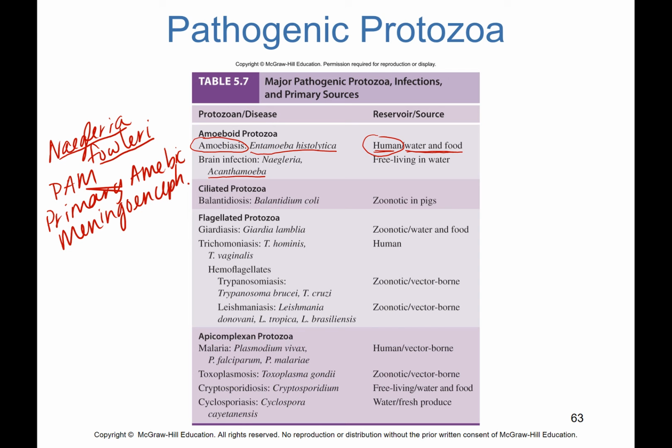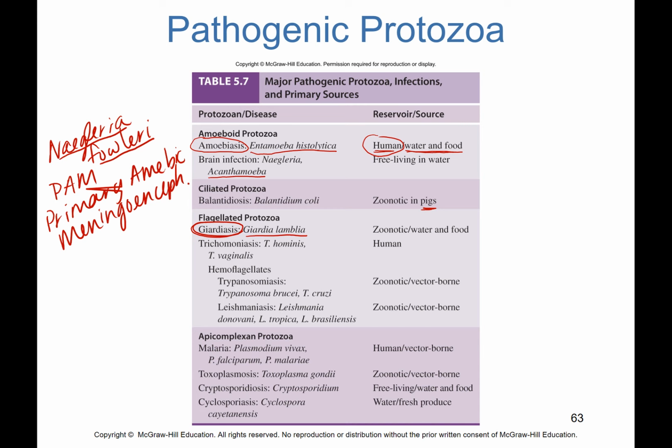Ciliated protozoan, something that causes balantidiasis, is Balantidium coli. It is zoonotic, so that means it can pass from animals to humans, and it's found in pigs. Your flagellated protozoans, giardiasis is a major one, Giardia lamblia being one of the major organisms. It too is zoonotic, so it can pass from animals to humans.